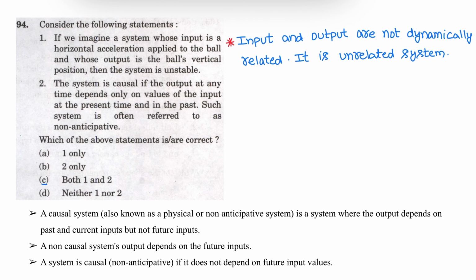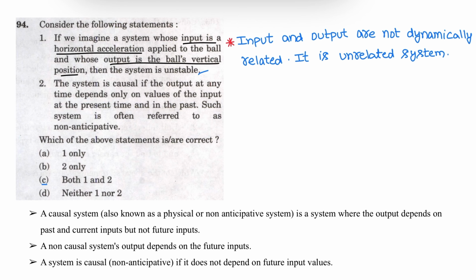Question number 94. Consider the following statements. If we imagine a system whose input is horizontal acceleration applied to a ball and whose output is the ball's vertical position, then the system is unstable. So here input is a horizontal acceleration and the output is the ball's vertical position. Here input and output are not dynamically related, hence it is an unstable system.